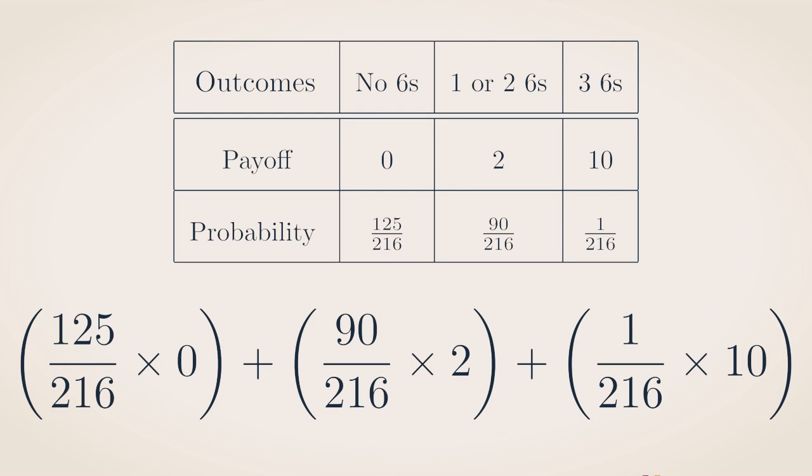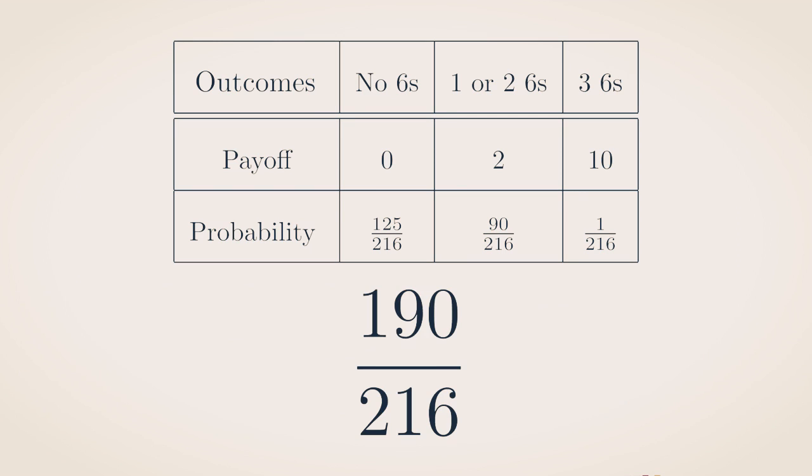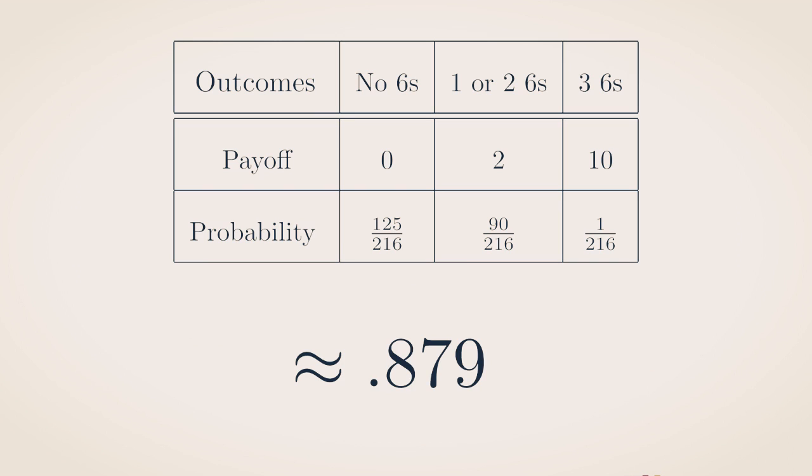And we multiply the probability 1 over 216 by 10, the payoff of getting all 3 6s. When we add up those numbers, we get 190 over 216, which is about 0.879. So the expected return of this game on a $1 bet is about 88 cents. And so it's still a bad bet, even with the promise of getting $10 on 3 sixes.